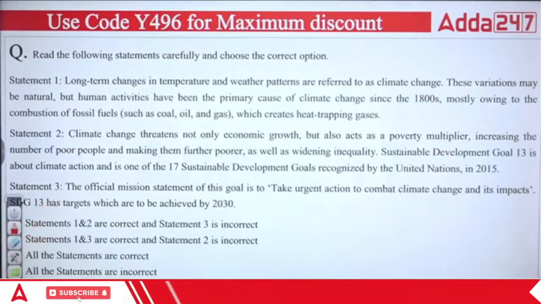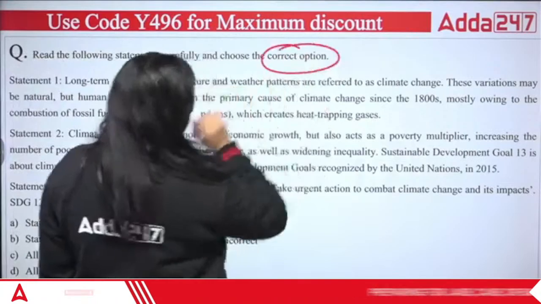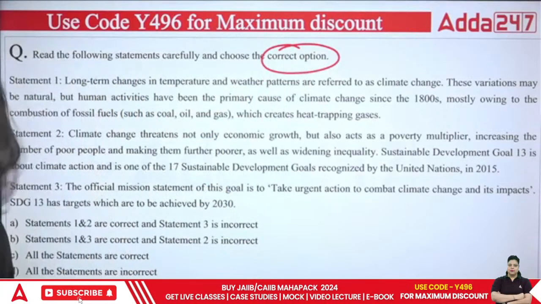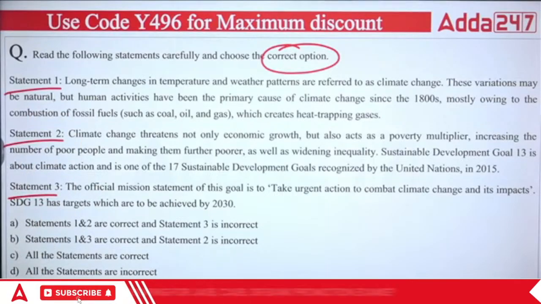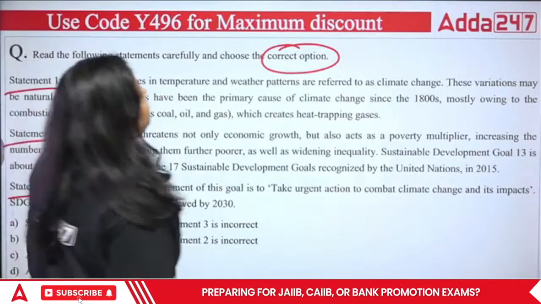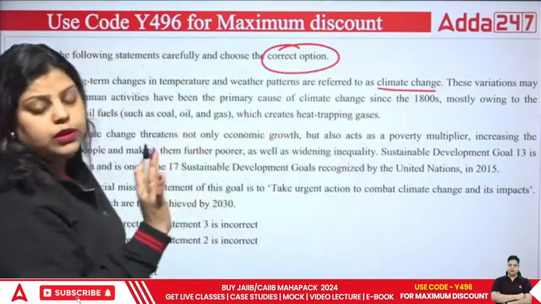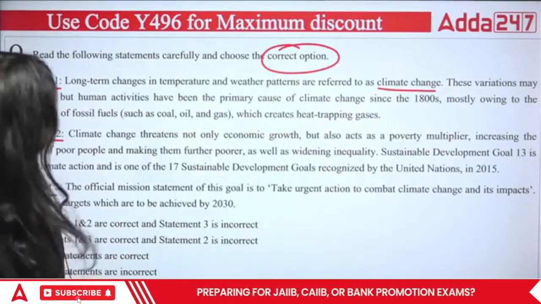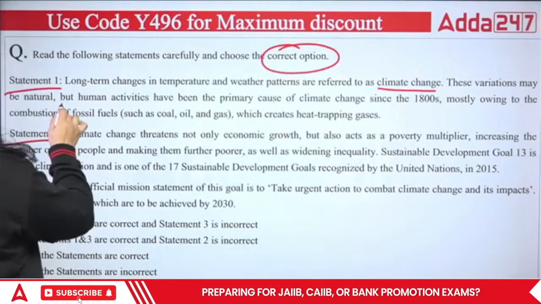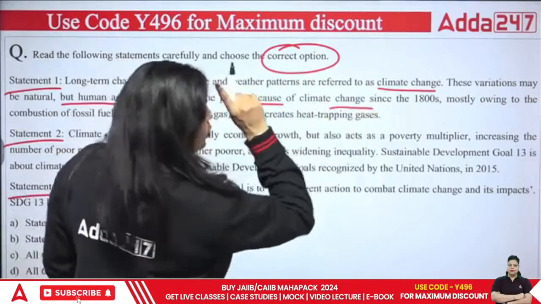Next question. Read the following statements carefully and choose the correct option. Statement 1, statement 2, statement 3. First is saying long-term changes in temperature and weather pattern are referred to as climate change. And this is true. These variations may be natural, but human activities have been the primary cause of climate change, and this is very much true.